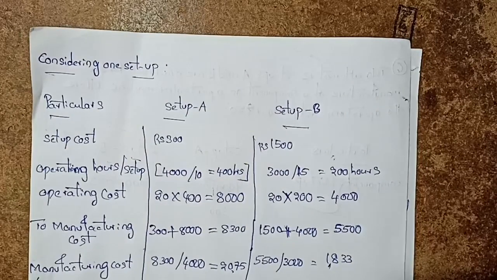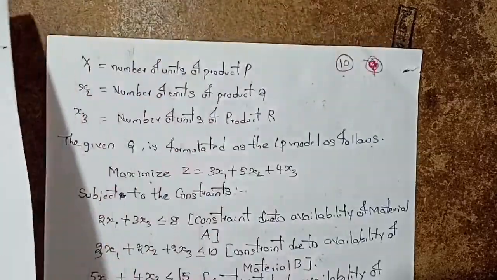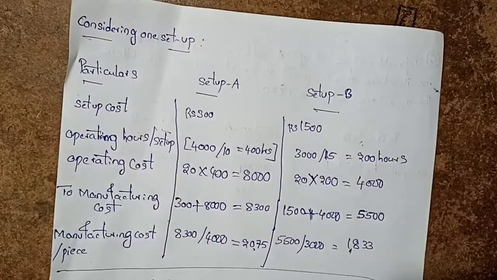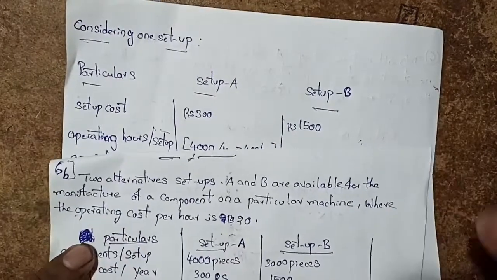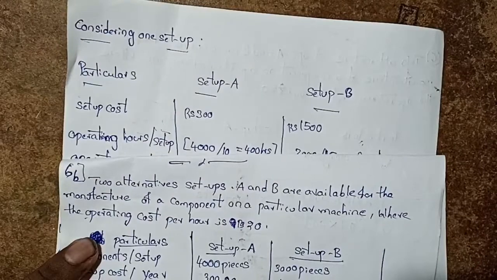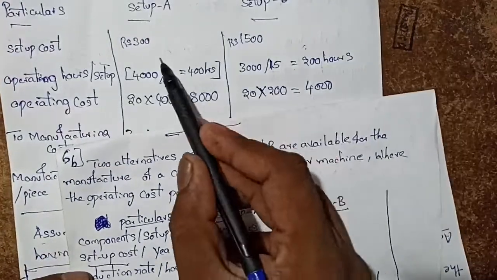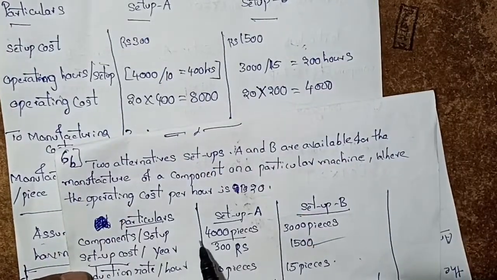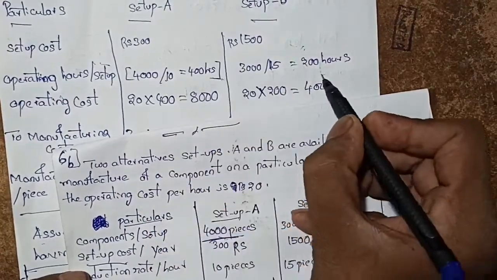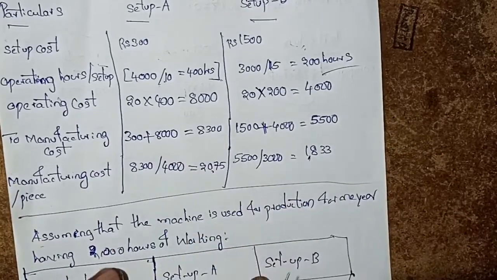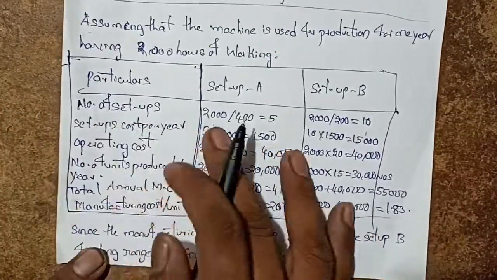This is sixth question B. Consider one setup at a time. For setup A and setup B, the setup cost is given: ₹300 and ₹1,500. The operating cost for setup A: 4,000 pieces divided by 10 gives 400 hours. Similarly for setup B. So next we see the number of setups.